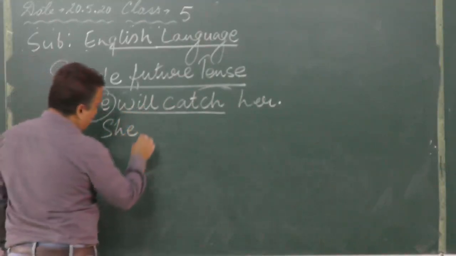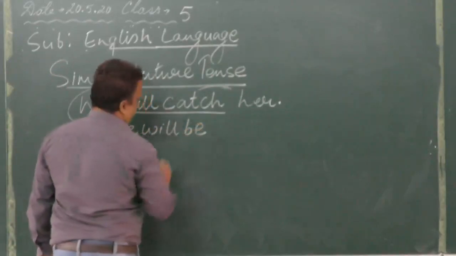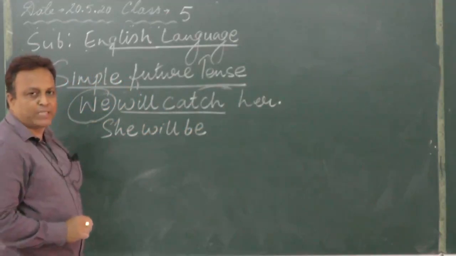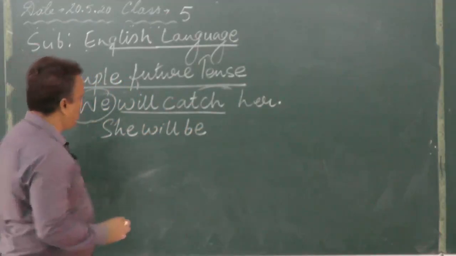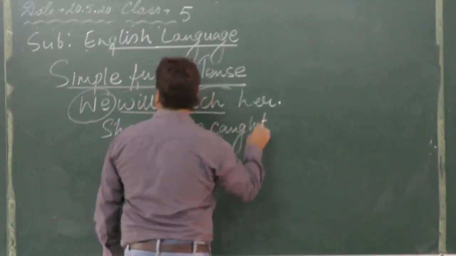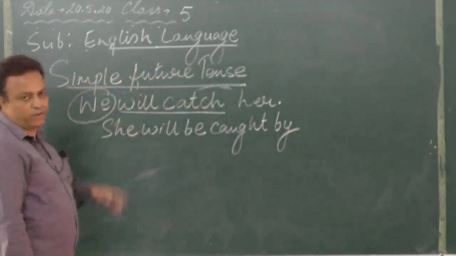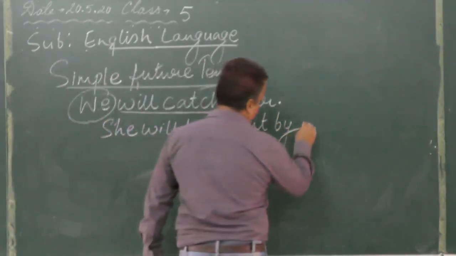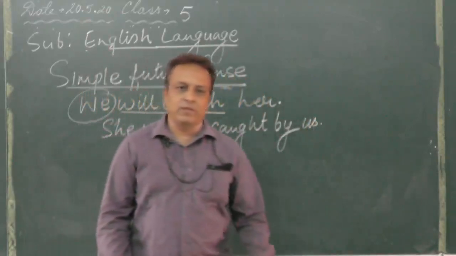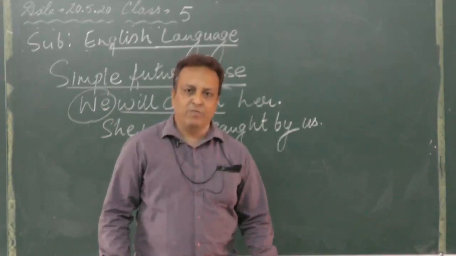She, then you write will, then be. She will be caught. Catch, third form, that is the past participle form: catch, caught. By, what is the object of we? Us. Right over here, us. This is how you have to change active into passive voice in the simple present tense, simple past tense and simple future tense.